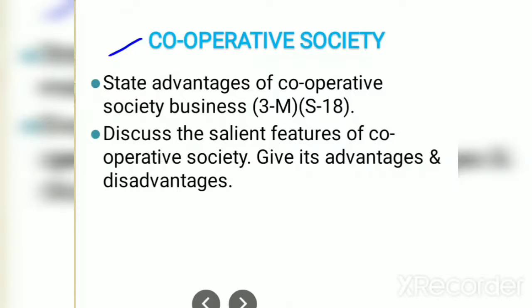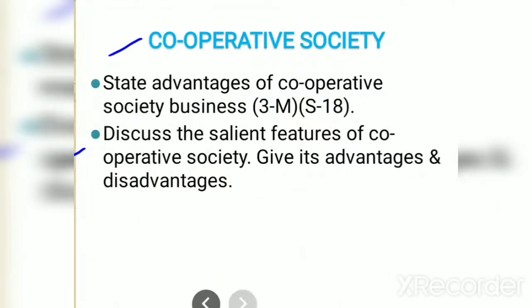State advantages of cooperative society business. Here you have to write the different advantages of cooperative society business. This question is asked for 3 marks in summer 18. Next question, discuss the salient features of cooperative society, give its advantages and disadvantages. Here also once again they ask the different advantages and disadvantages of cooperative society, and you have to write the salient features of cooperative society.